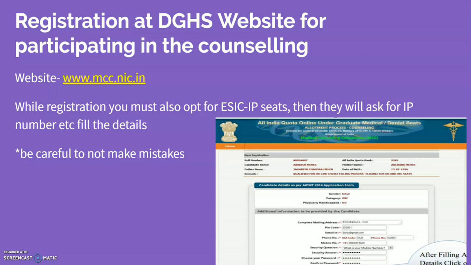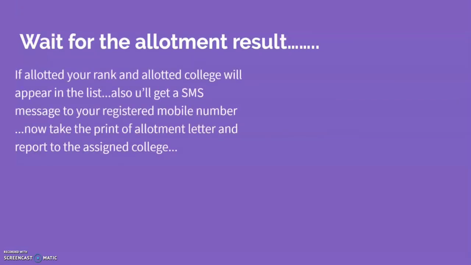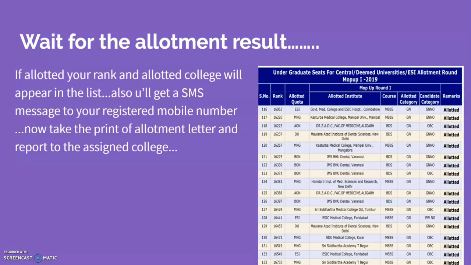And after that there will be choice filling. When the choice filling starts, you must give the choices for the colleges which we showed earlier that have the ESIC quota. As per your preference, you can choose the college and wait for the result. If allotted, you will appear in the list, or you will get an SMS to the registered mobile number and you can report to the college. We will do another video on what to do after getting the allotment.